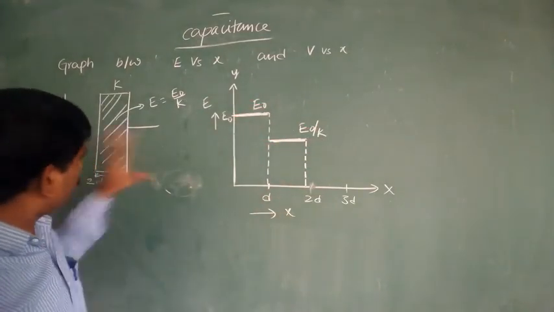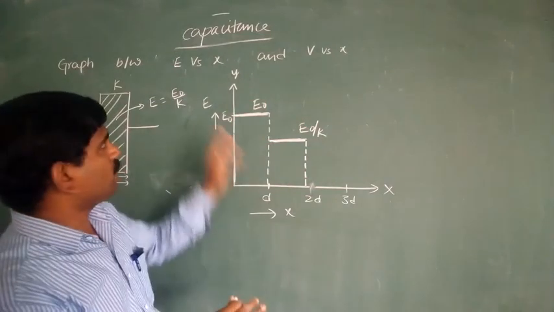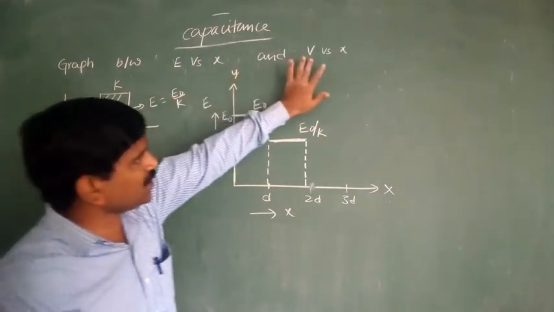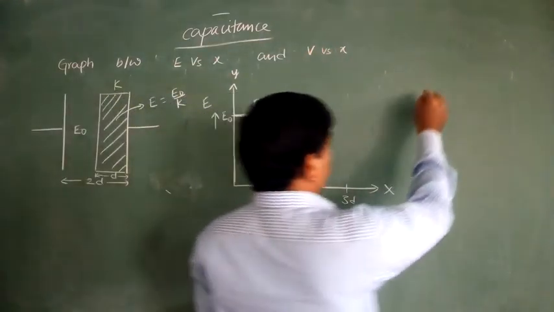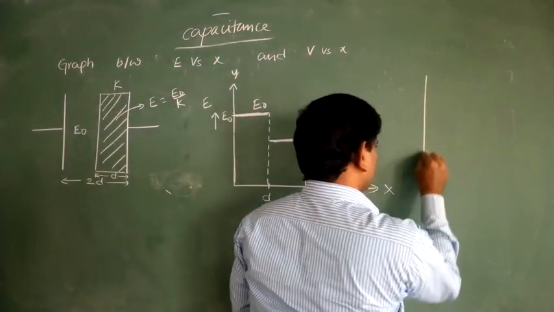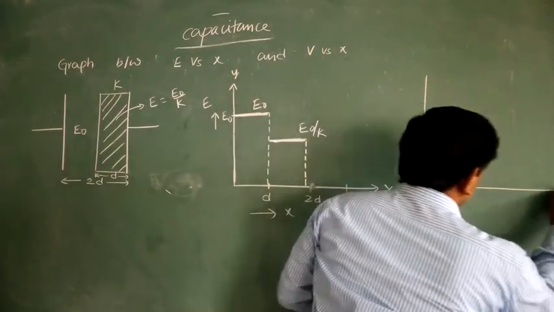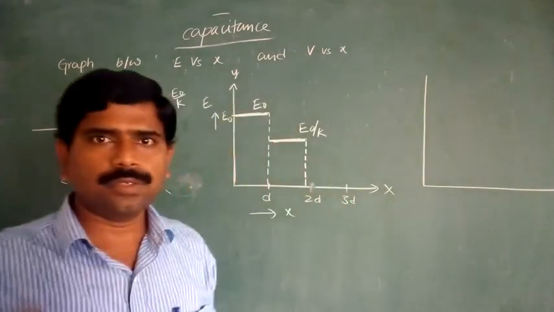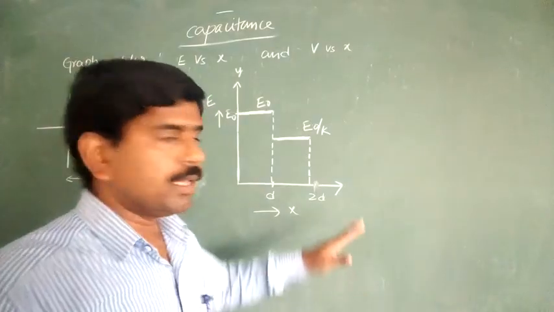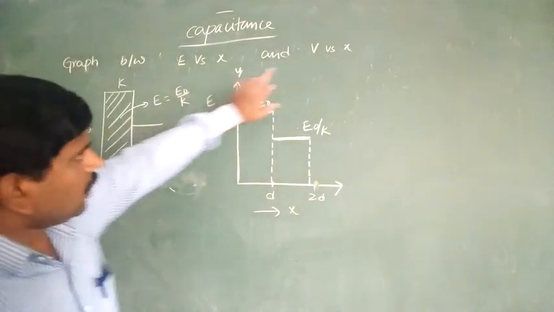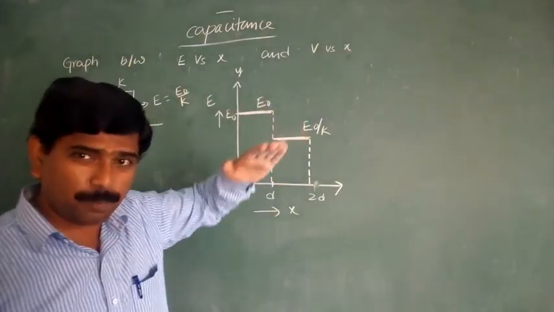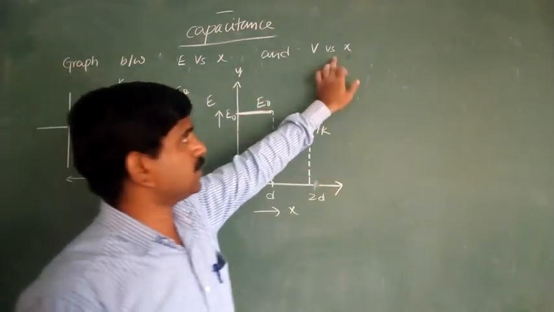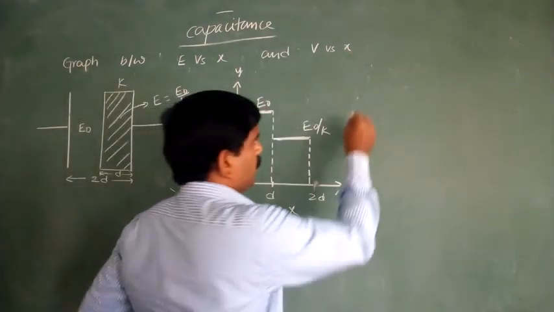In this case, if you draw the graph between the electric potential difference and X, how do we draw that? Right now, if you draw the graph of V versus X, V means the potential drop, versus the X distance.